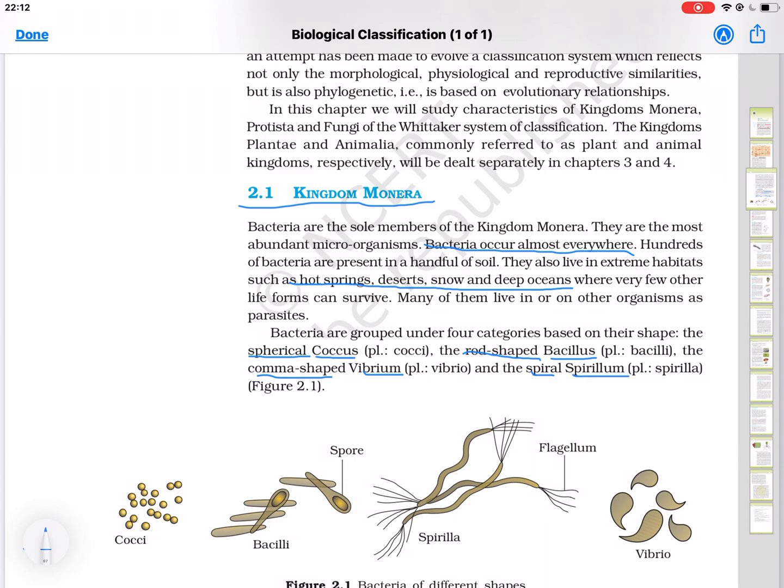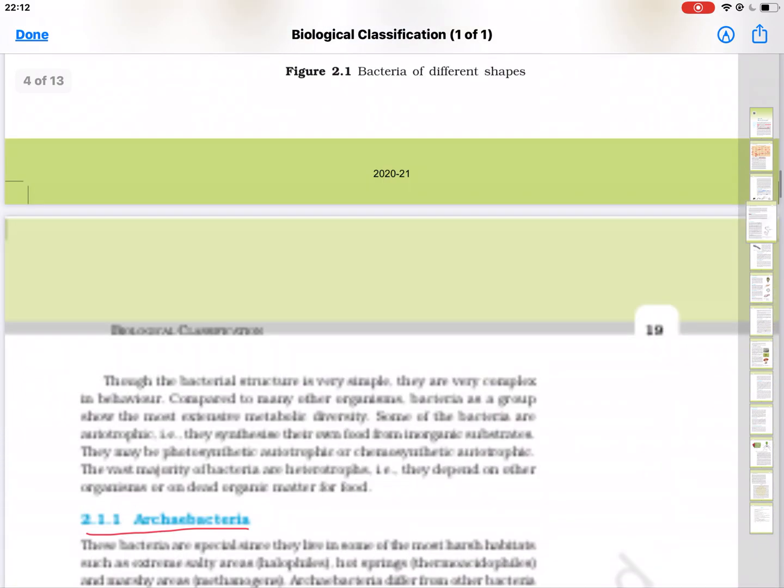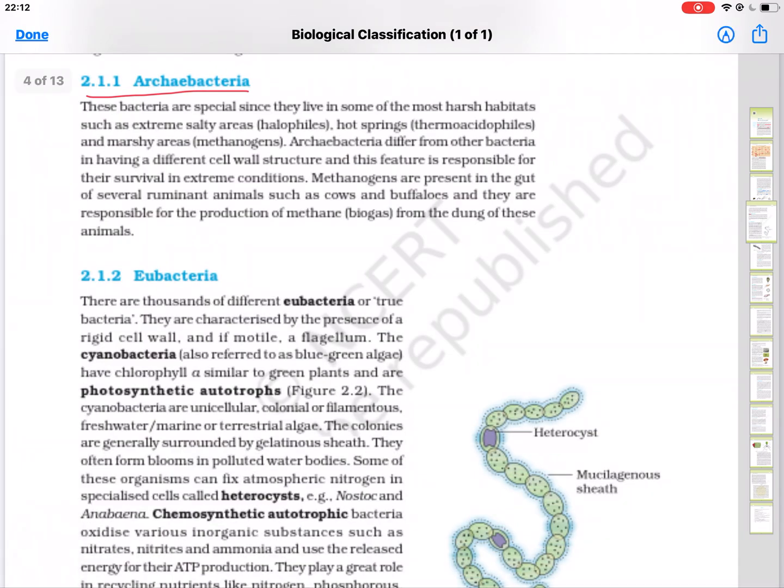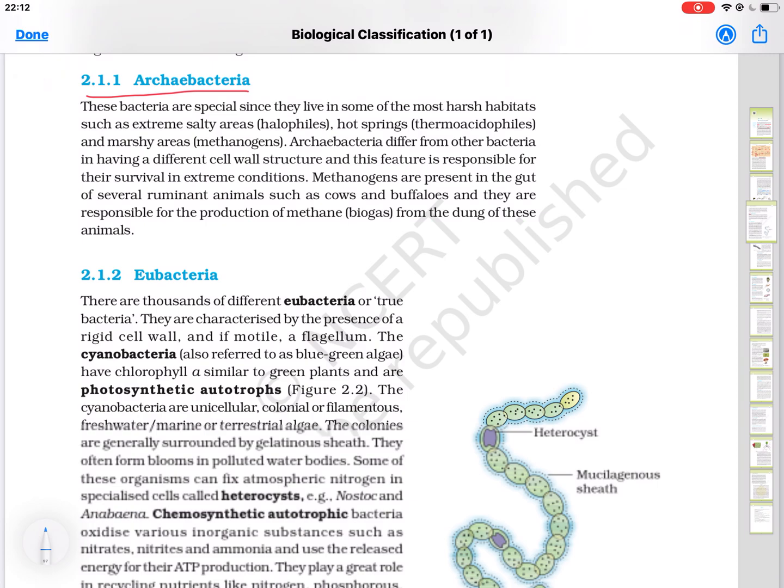Again, the bacteria, that is Kingdom Monera, can be divided into two parts, Archaebacteria and Eubacteria. The main salient features of Archaebacteria are they are the ancient bacteria, means earlier known bacteria. They are present in the early days.